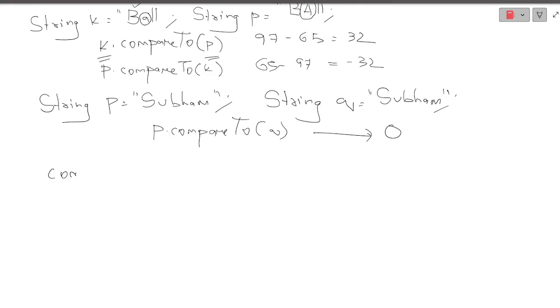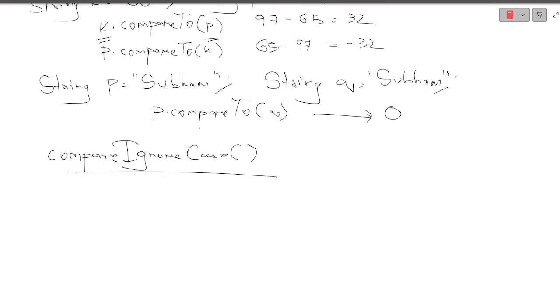Now compareToIgnoreCase. The same thing will happen. Which same thing? Like you must have observed in equals and equalsIgnoreCase, it will be ignoring the case. If my characters are different, then only the answer will be presented. If my characters are the same but their cases are different, then it will give the value as 0. Suppose I take P as ICSE, and I'm not declaring it as string and so on, because I'm quickly revising this.